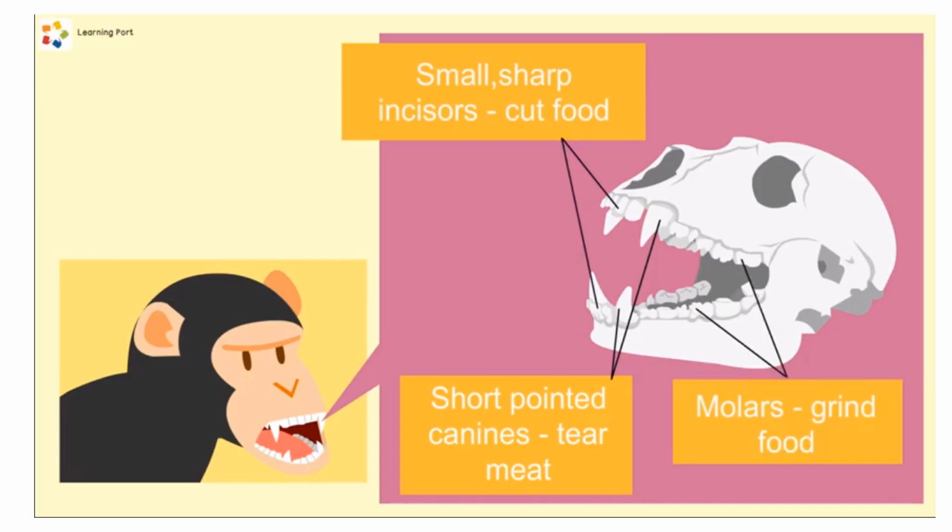For example, here is orangutan. Orangutan is an omnivore, so they will eat both. They eat plants and also other animals. So they will have small sharp incisors to cut food. They also will have short pointed canines to tear meat and also molars to grind food.